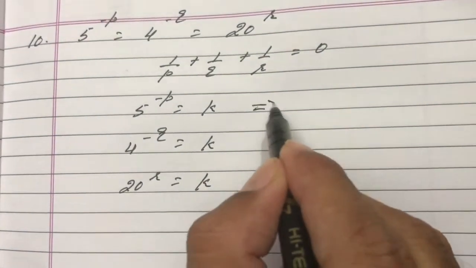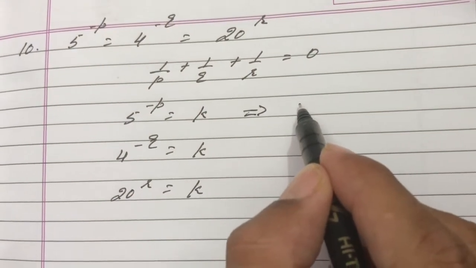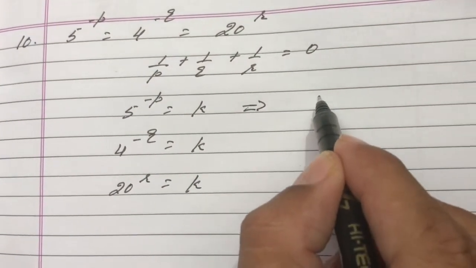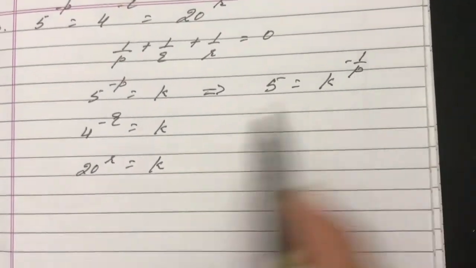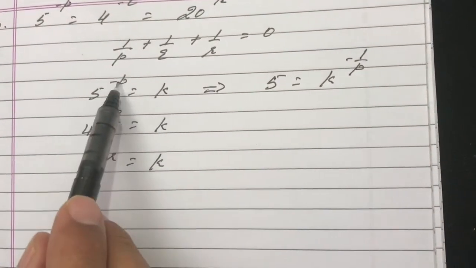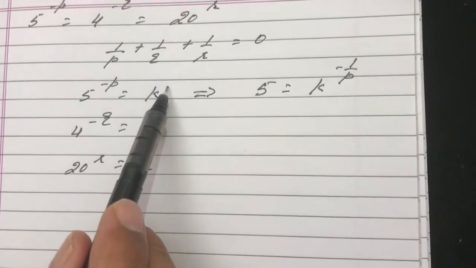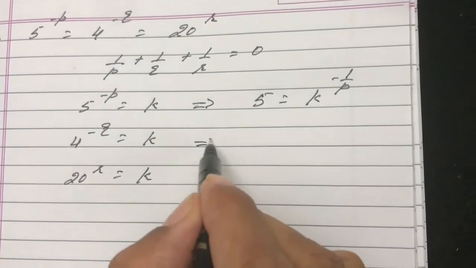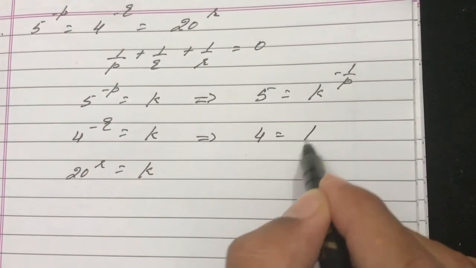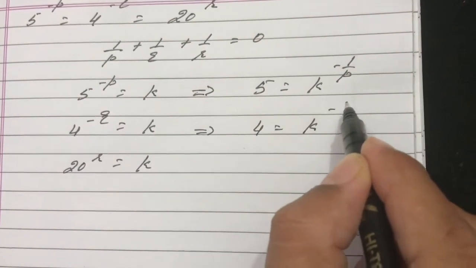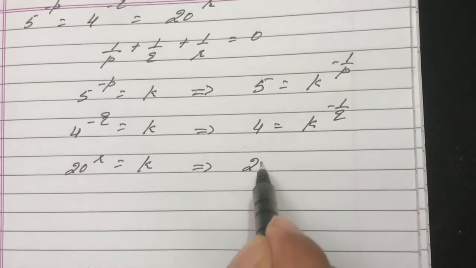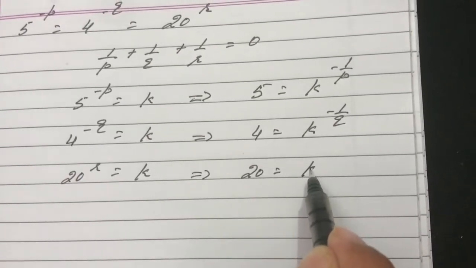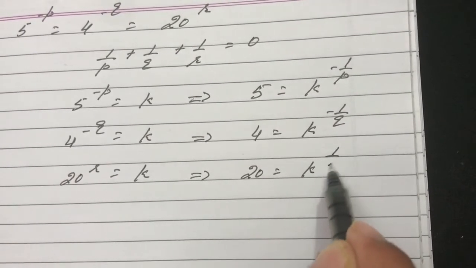So it implies that 5 is equal to k raised to power minus 1 by p. Minus p will become minus 1 by p. Similarly, this implies that 4 is equal to k raised to power minus 1 upon q. It implies that 20 is k raised to power 1 by r.